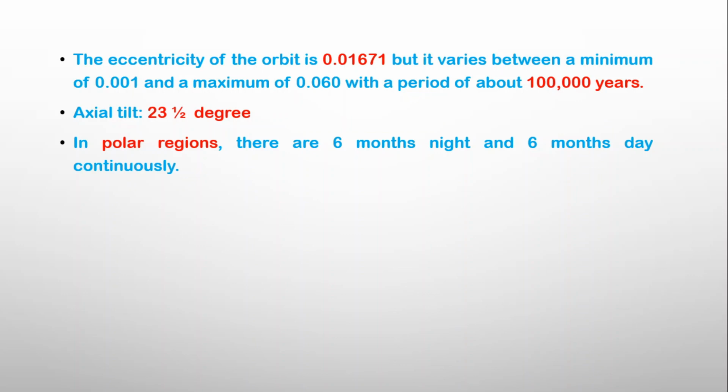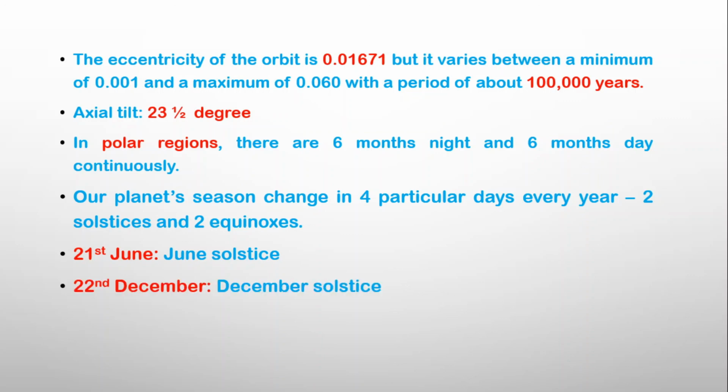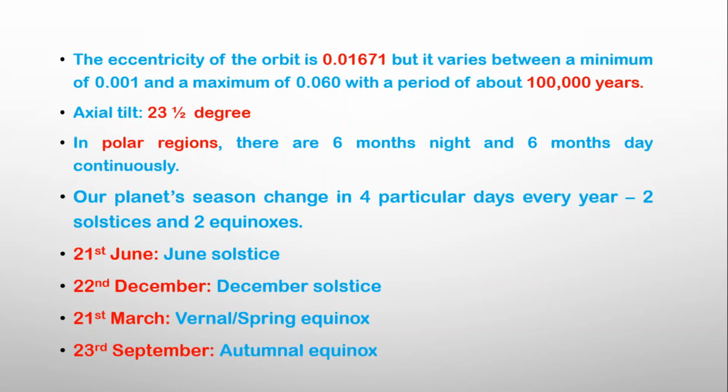Our planet's seasons change on 4 particular days every year: 2 solstices and 2 equinoxes. The June solstice occurs around 21st June when there is summer in the northern hemisphere and winter in the southern hemisphere. The December solstice occurs around 22nd December every year when there is winter in the northern hemisphere and summer in the southern hemisphere. The vernal or spring equinox occurs around 21st March and the autumnal equinox occurs around 23rd September every year.